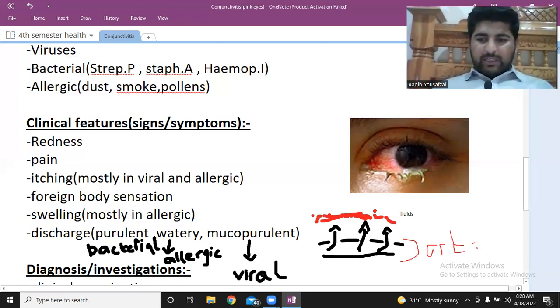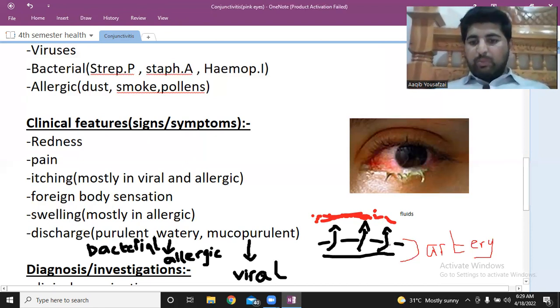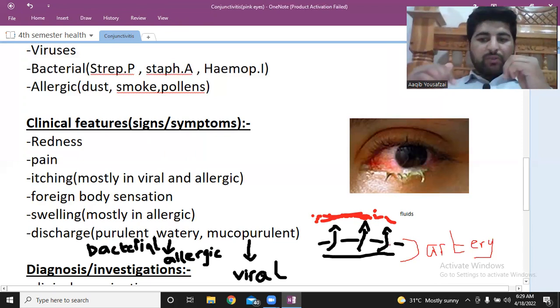So whenever there is allergic conjunctivitis, the allergy will release histamine in your body, and that histamine causes vasodilation. Because of this vasodilation, pores will open in the vessels, and from those pores fluid will go outside, and outside it will cause swelling. So this is the swelling scenario.